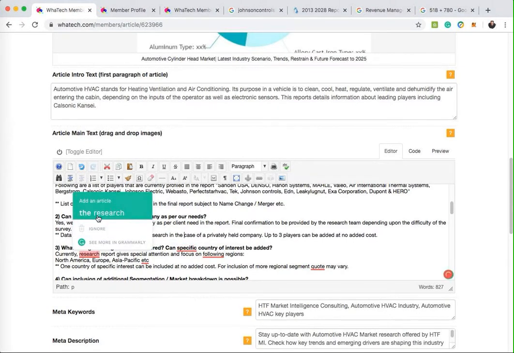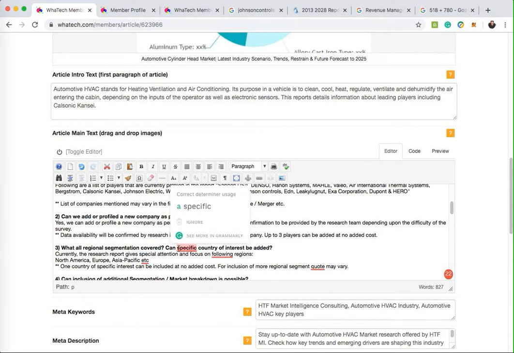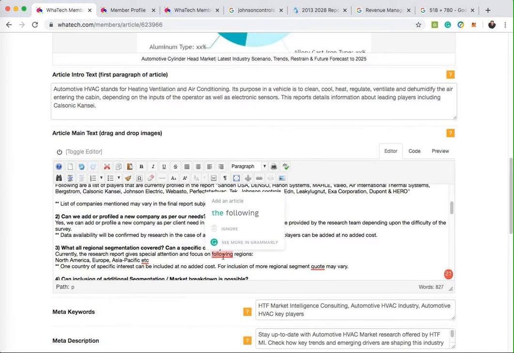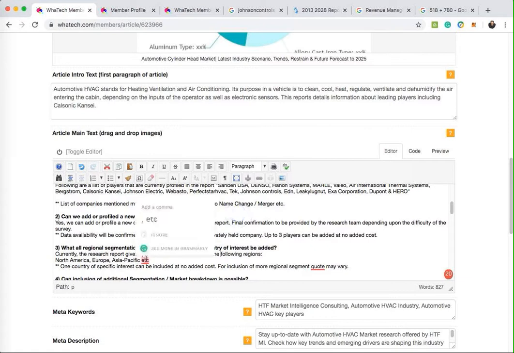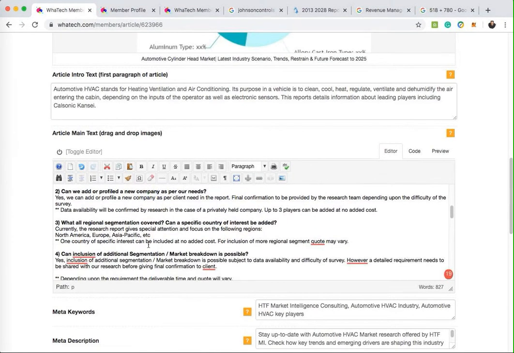Currently, the research report can a specific country. I'm just going quickly now. The following regions. That's just a nice to have. Segment quotes may vary.